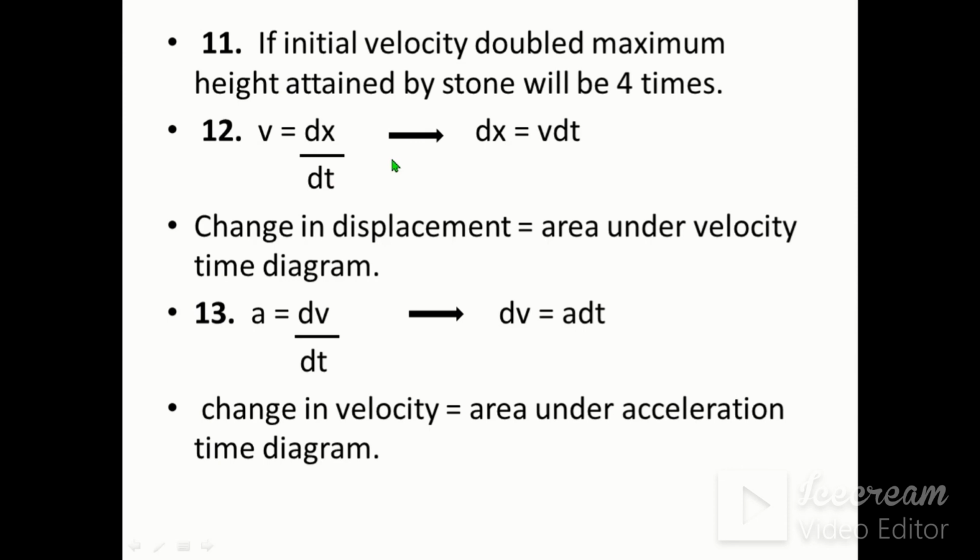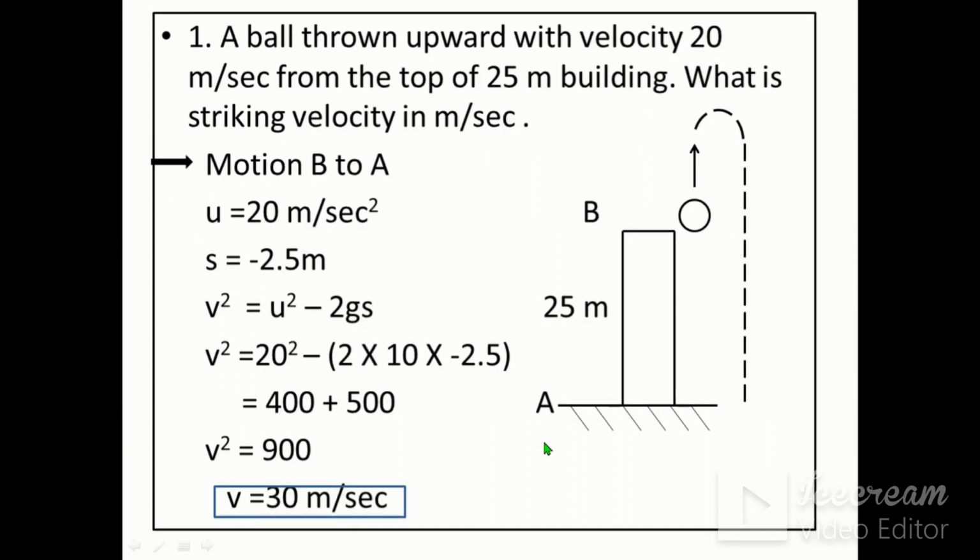v is equal to dx by dt. Therefore, dx is equal to v dt. Change in displacement is equal to area under the velocity time diagram. a is equal to dv by dt. Therefore, dv is equal to a dt. Therefore, change in velocity is equal to area under the acceleration time diagram.